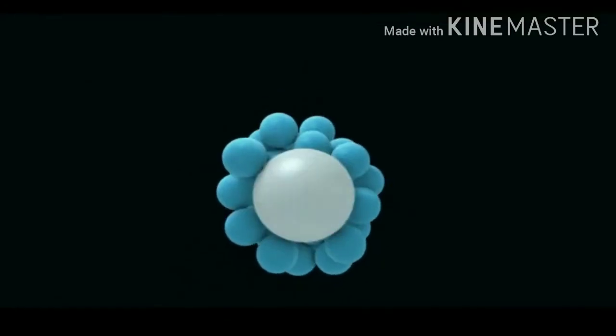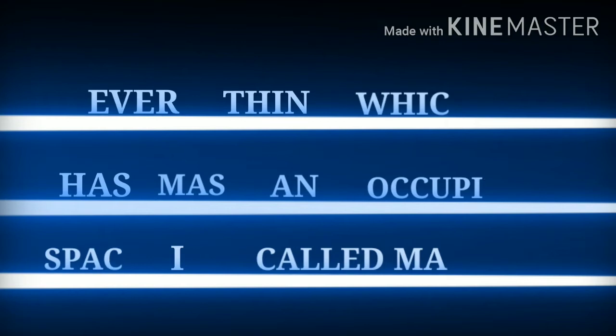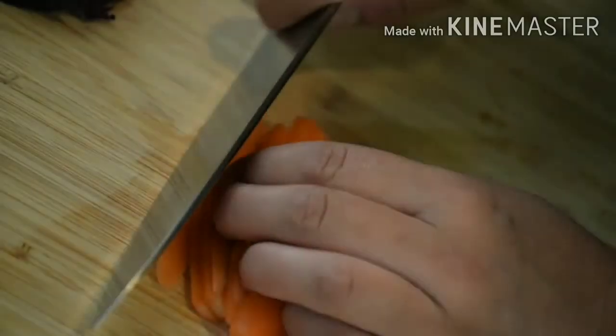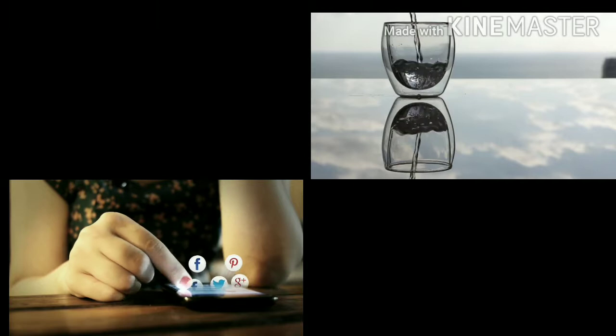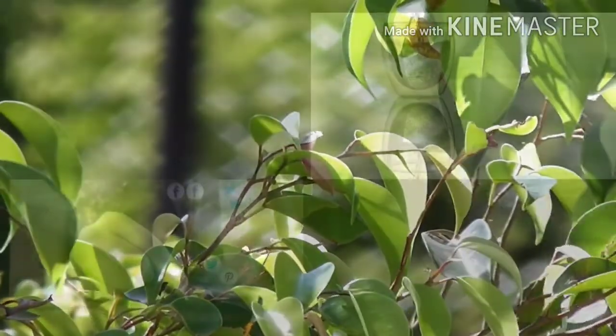Before knowing what is an atom, we have to first clearly understand what is called matter. Everything which has mass and occupies space is called matter. For example, the food we eat, the water we drink, the mobile phones we are using, and even the oxygen we breathe, they all occupy space and have mass. So they are called matter.